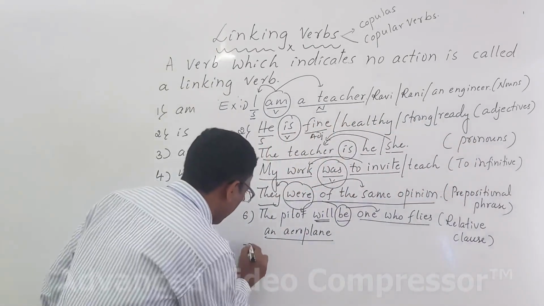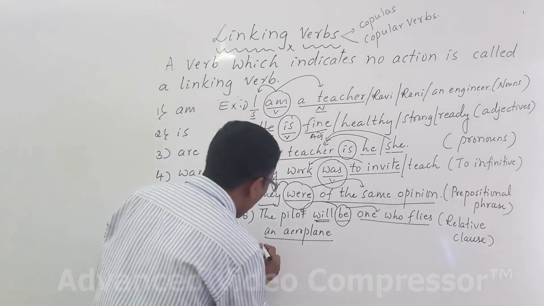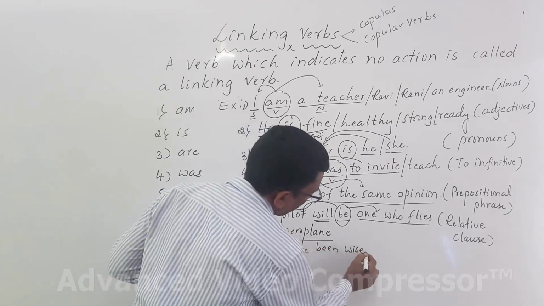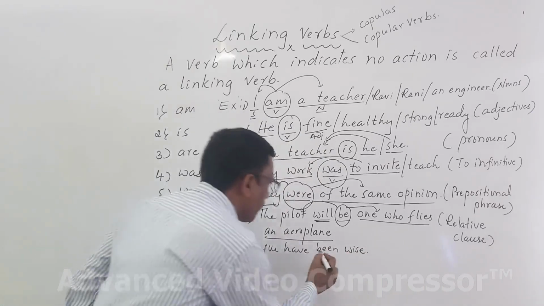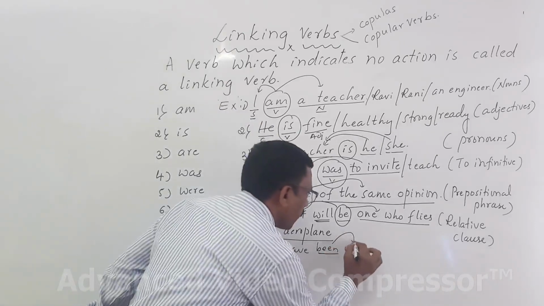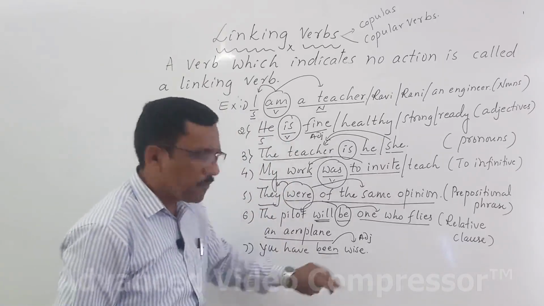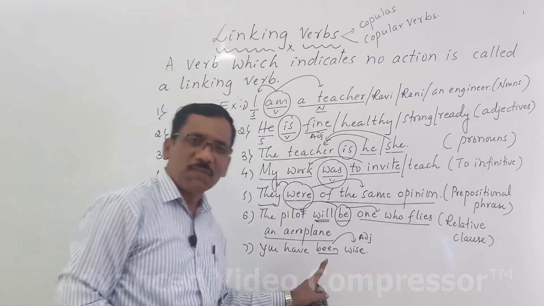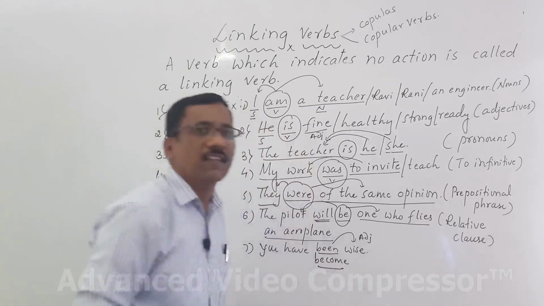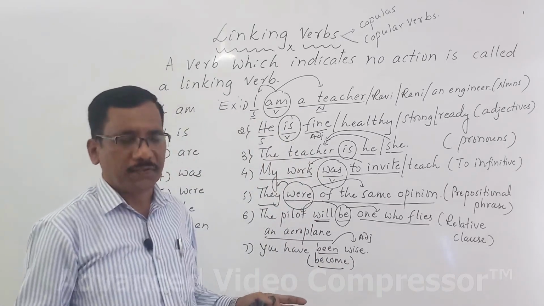Okay? See here. Last example, you have been wise. Here again, the past participle form been is used. Been is followed by what? Adjective. Wise is an adjective. You have been wise means what? Do you know the meaning of been here? Been means, please remember, become. You have been wise means you have become wise.